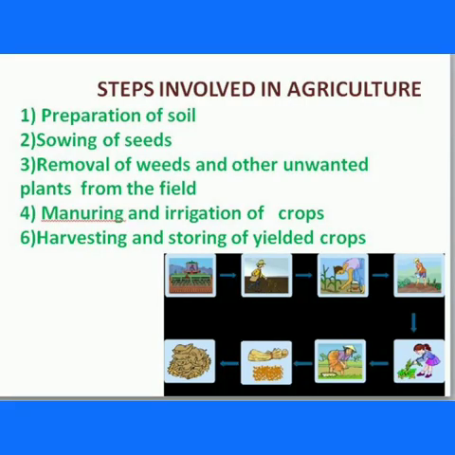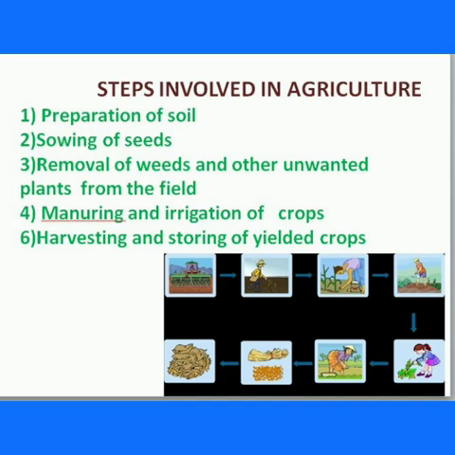Next, the steps involved in agriculture. First, preparation of soil. That is, the land is prepared for the growing of crops. Next, sowing of seeds. Yes, seeds are inserted into the soil. Next, irrigation of crops. Irrigation means watering of the crops, or watering of the plants.